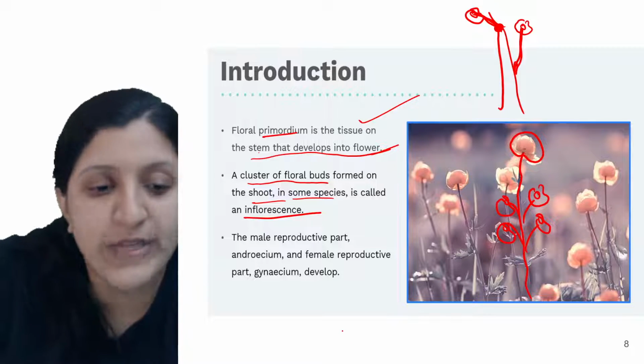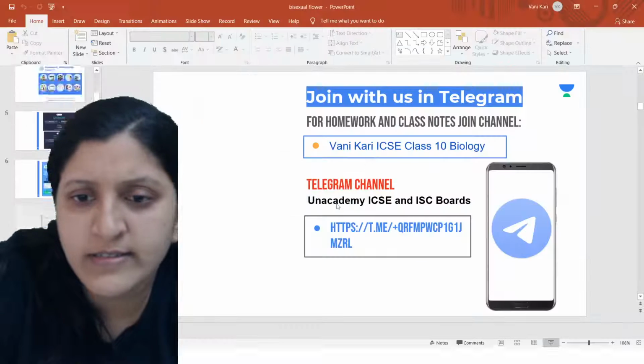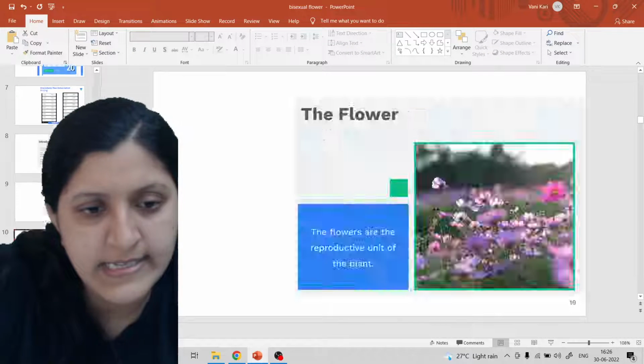Okay, 1 second, because I did not add an extra page here. Okay, that is added, right? Yeah.